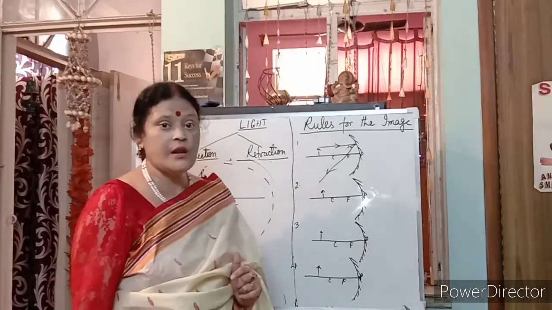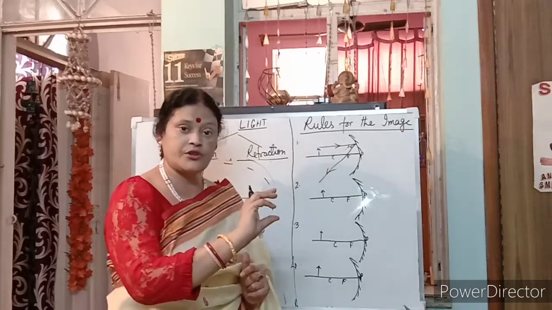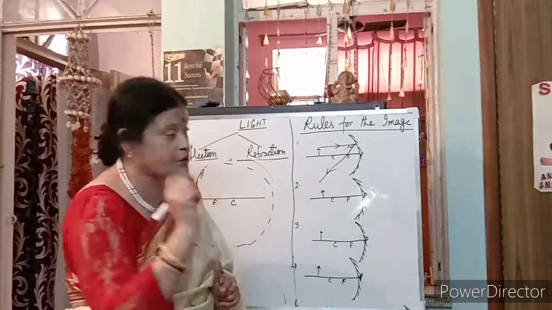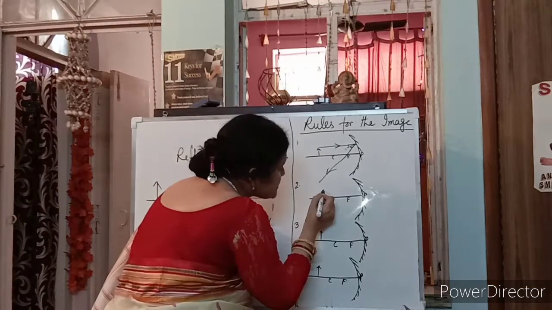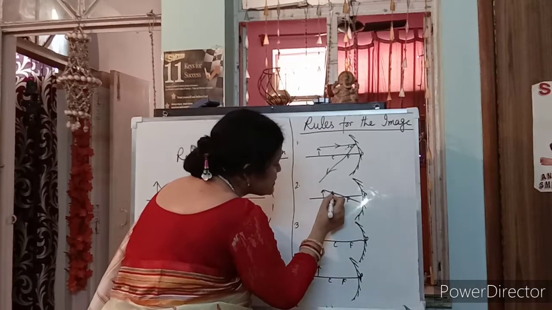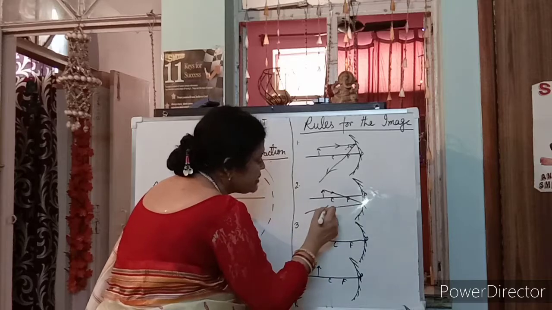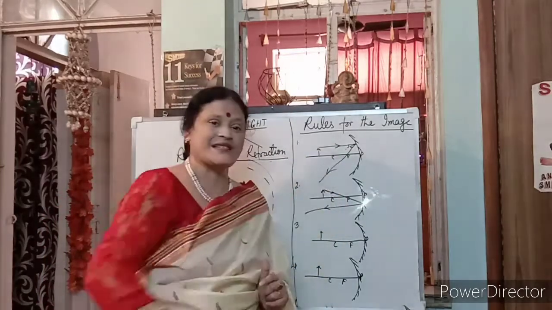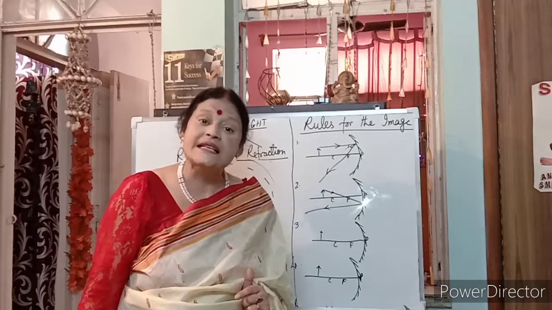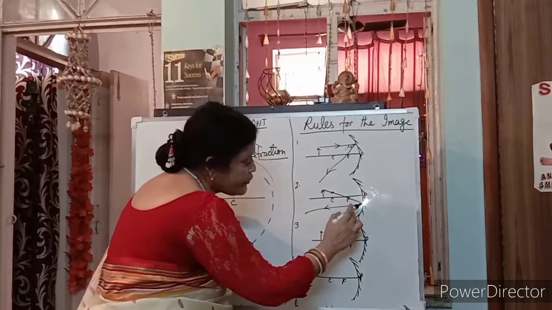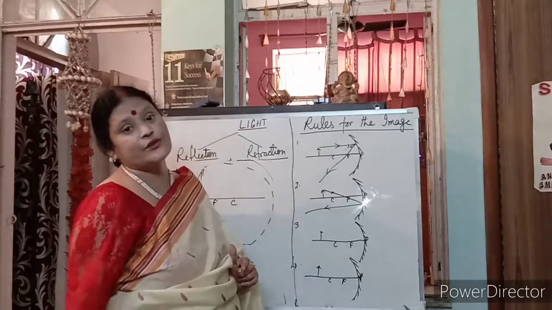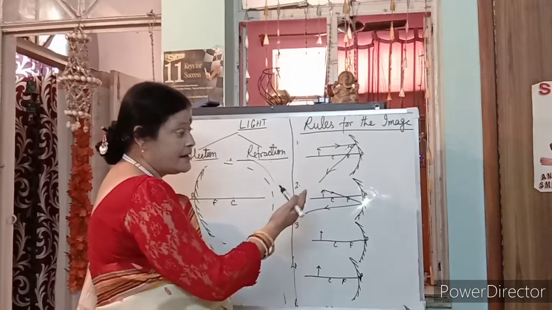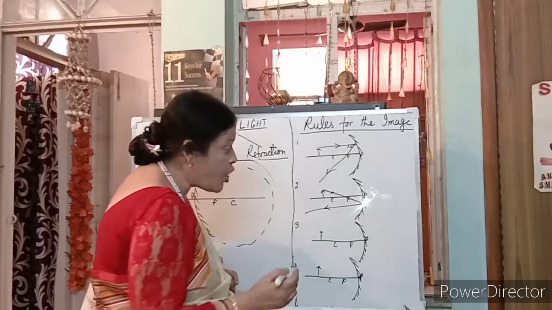First rule: when the incident ray is parallel to the principal axis, it always reflects through the focus. Second rule: if the incident ray is passing through the focus, the reflected ray is always parallel to the principal axis. Clear? Just opposite to this. And let's see whether it is following the law or not.